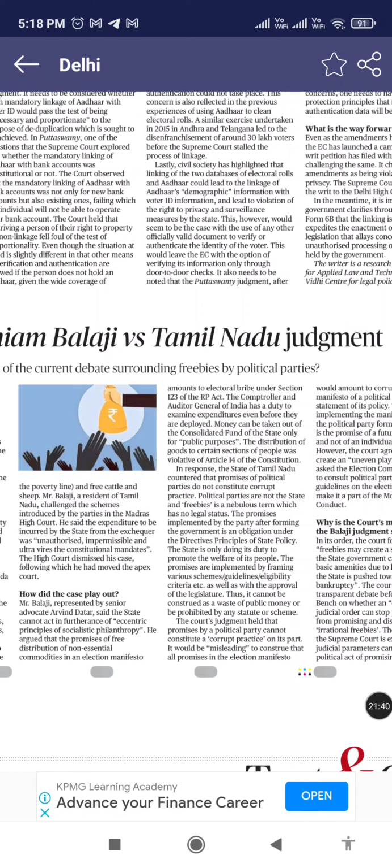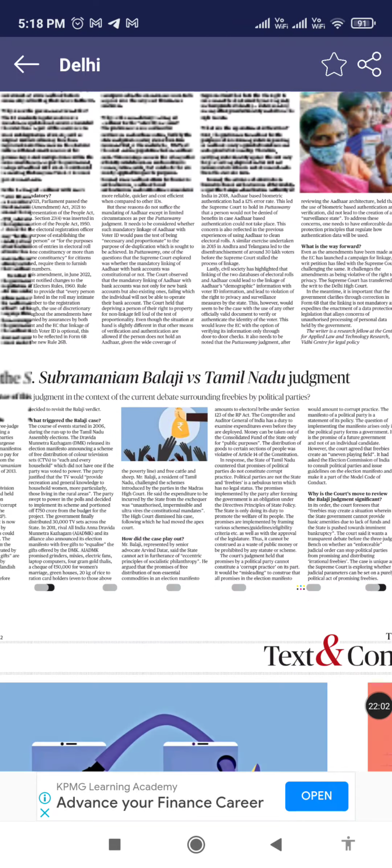So this data protection bill has been rolled back, and the Digital India Act is replacing the IT Act 2000 soon, wherein such provisions are there. So soon this IT Act 2000 is going to be replaced with the Digital India Act.